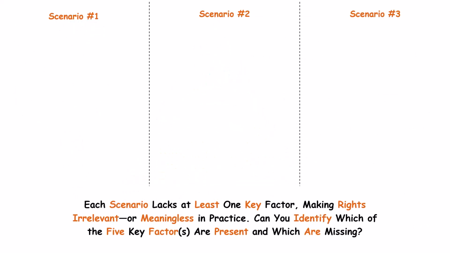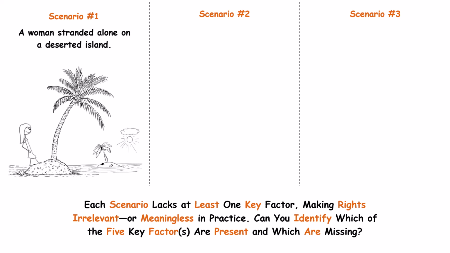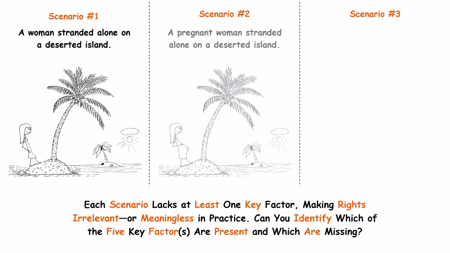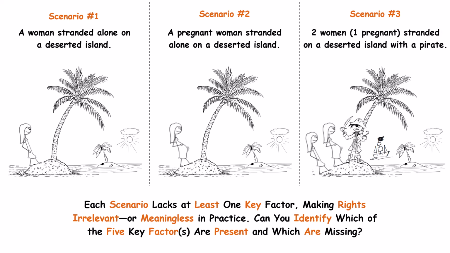We explained the importance of each factor and then, as a final exercise, asked everyone to consider the following 3 scenarios. Scenario 1, a woman stranded alone on a deserted island. Scenario 2, a pregnant woman stranded alone on a deserted island. In Scenario 3, 2 women, 1 pregnant, stranded on a deserted island with a ruthless, merciless pirate. We noted that each scenario lacks at least one key factor, making rights either irrelevant or meaningless in practice, and then asked, can you identify which of the 5 key factors are present and which are missing in each case? Let's now turn to the results of that exercise.